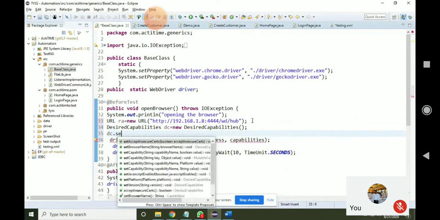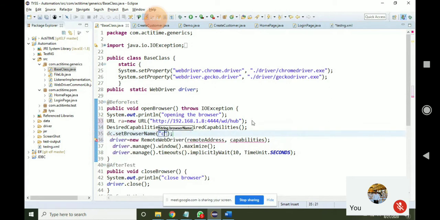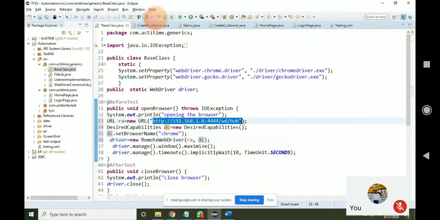I want to execute in Chrome, so set browser name as Chrome. And here you have to pass that reference variable RA, and here you have to pass DC. Now I am running it in Rishabh's system. Now it will execute instead of my system, it will execute in Rishabh's system. These are the changes you have to make.